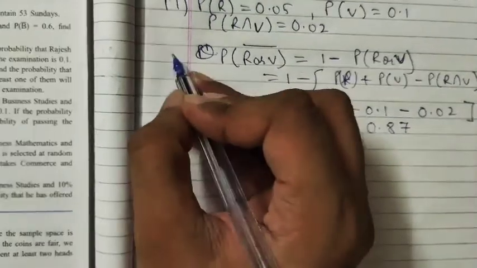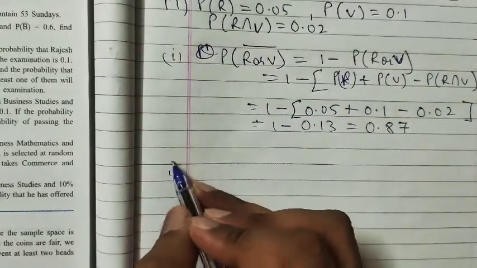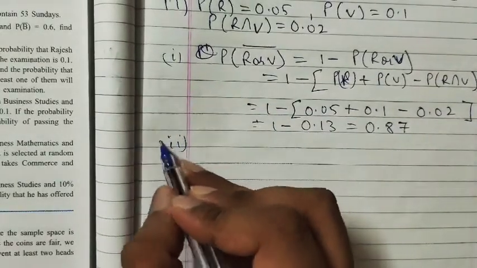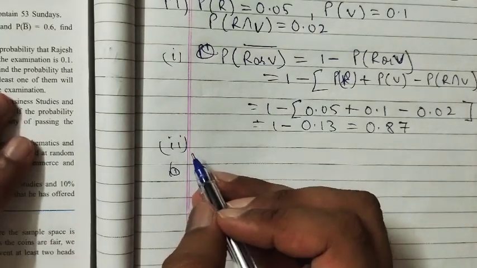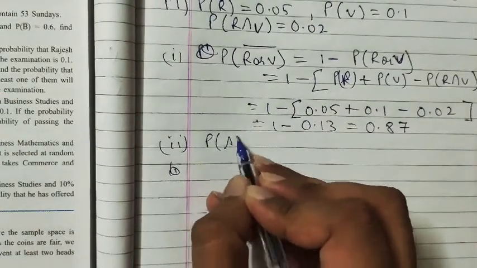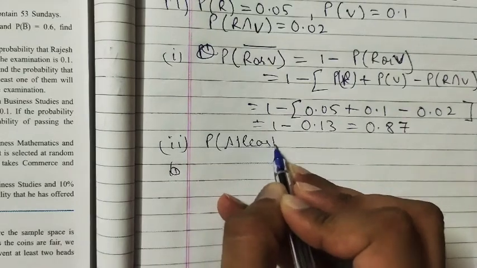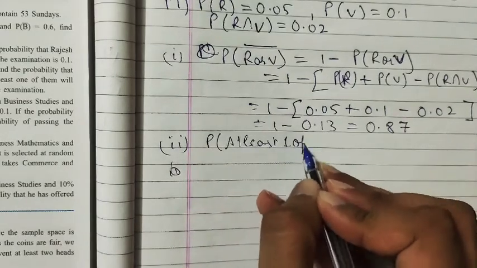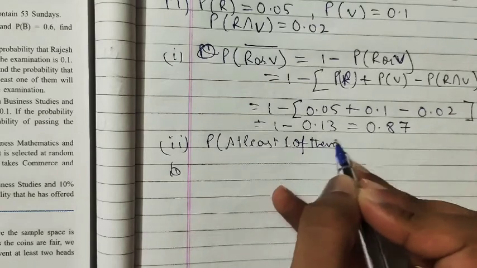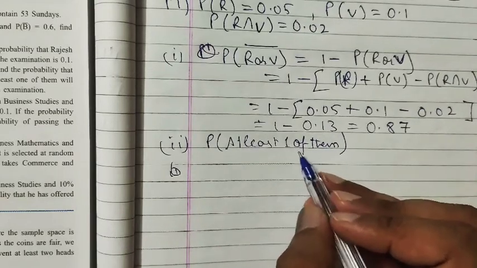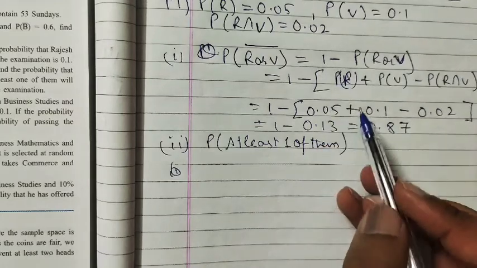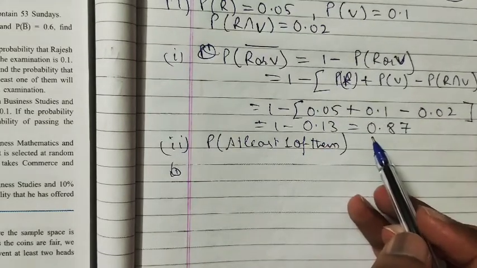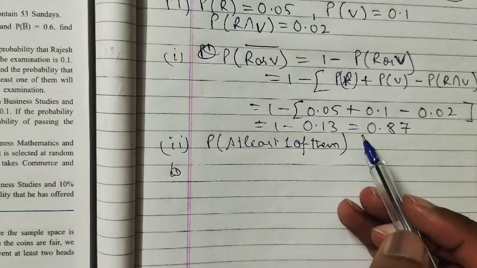Next, second part, this is first part. Second part is find the probability that at least one of them will qualify the examination. Probability of at least one of them, right? So this means what? Either Vijay can qualify or Rajesh can qualify or both of them can also qualify, right?